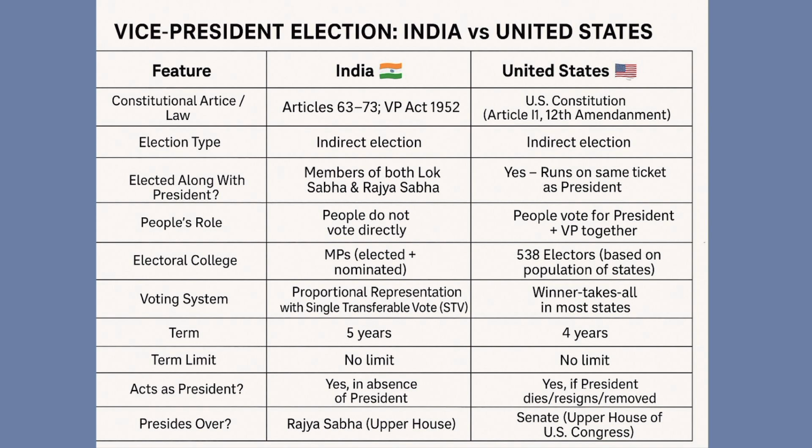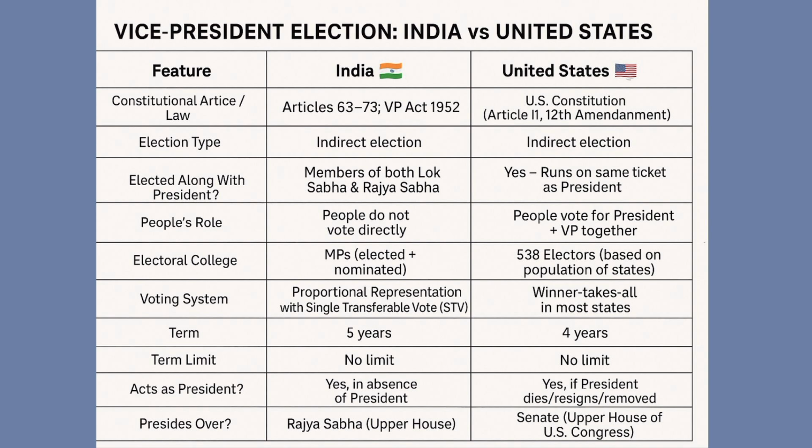Voting system: winner takes all in most states in the US, but in India it is proportional representation. The term is 5 years in India, and in the US it is 4 years. Term limit: no limit, that means one vice president can be re-elected any number of times.